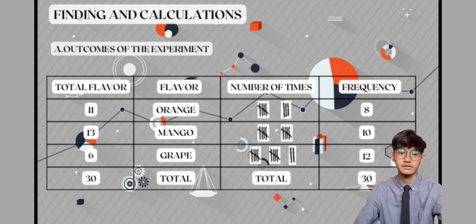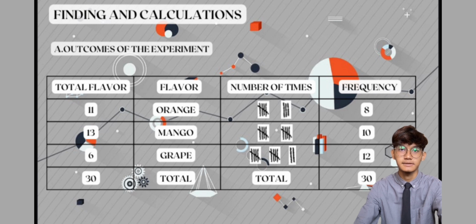Okay, for question A, according to the experiment, we have 3 different candy flavors, which are orange, mango and grape. 30 candies are included in all, with 11 being orange, 13 being mango and 6 grape. Outcomes of the experiment, we obtain 8 times for orange candy, 10 times for mango and 12 for grape in our experiment. And the total is 30.